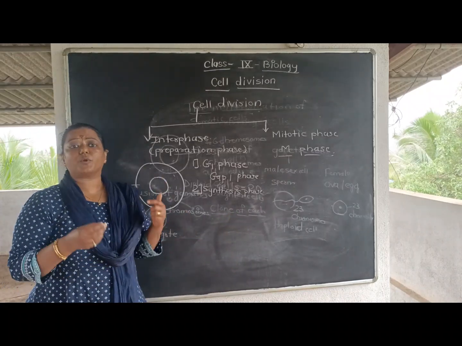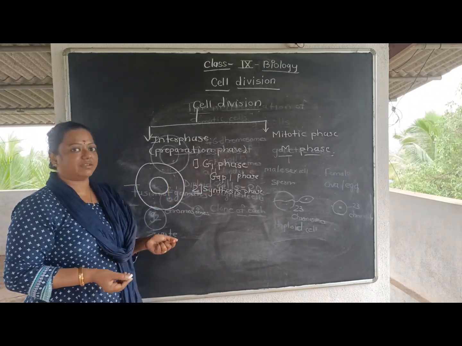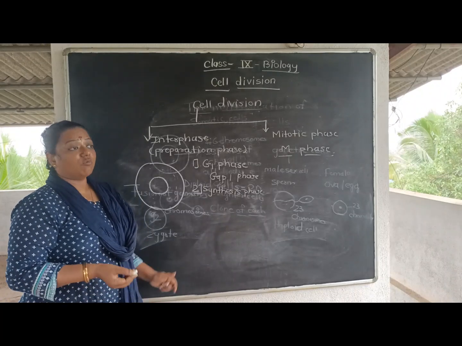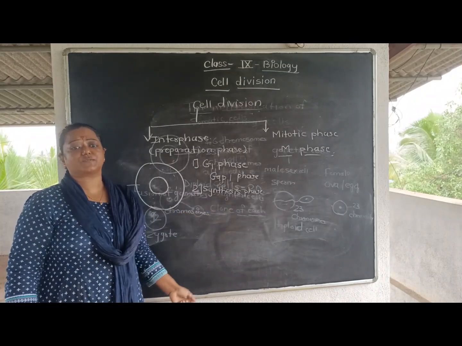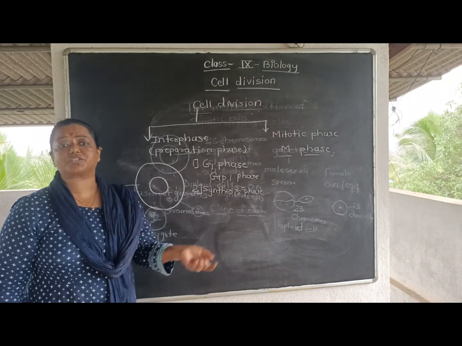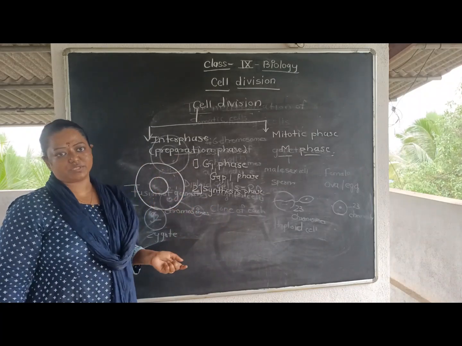A lot of proteins will be made, to give information that you will learn later. Whenever there is DNA copying, at that time I shall explain exactly what happens. So here what will happen? Protein synthesis will take place. Synthesis means what? The production. The production will be taking place. The material will be made in the second phase.